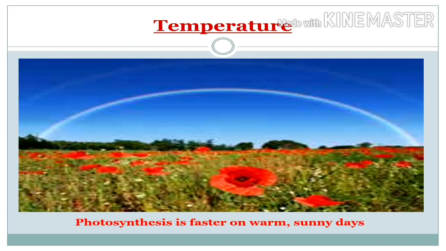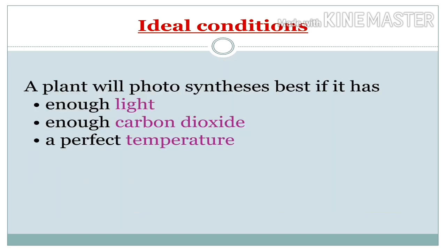Temperature. Temperature is also an important factor. We know that photosynthesis is a chemical reaction which is affected by changes in temperature. The speed or rate of photosynthesis is always faster on warm days as compared to cold ones. The chemical reaction stops altogether if the temperature gets too hot. Ideal conditions. Ideal conditions means the best conditions for the process of photosynthesis. A plant will photosynthesize best if it has enough light, carbon dioxide, and perfect temperature.